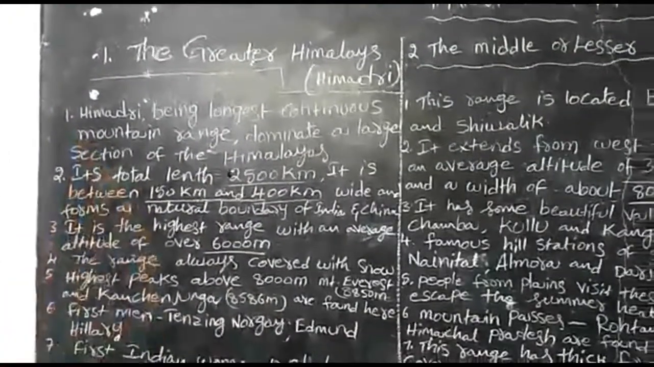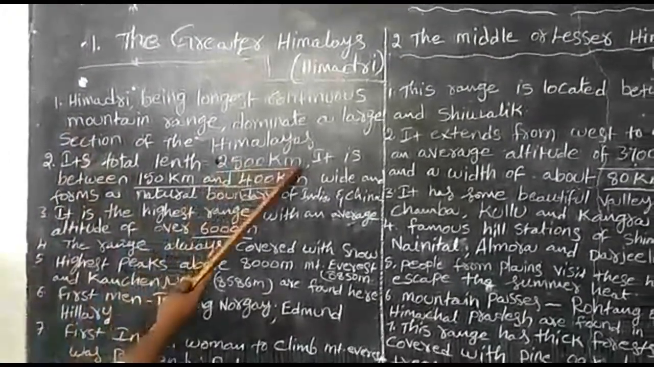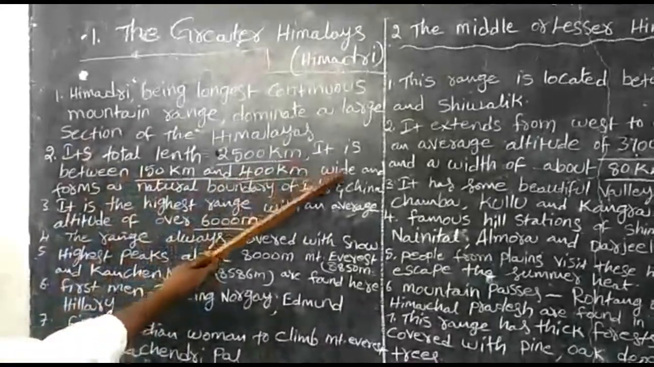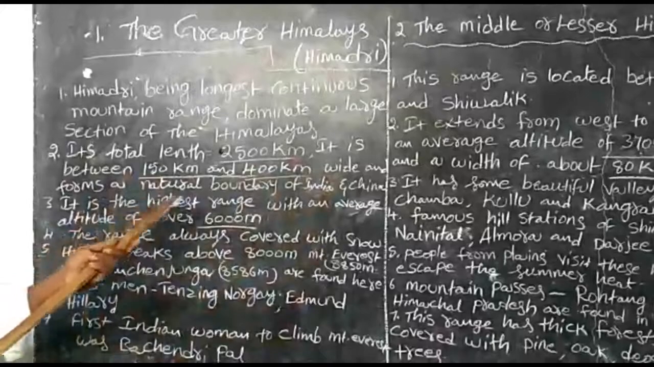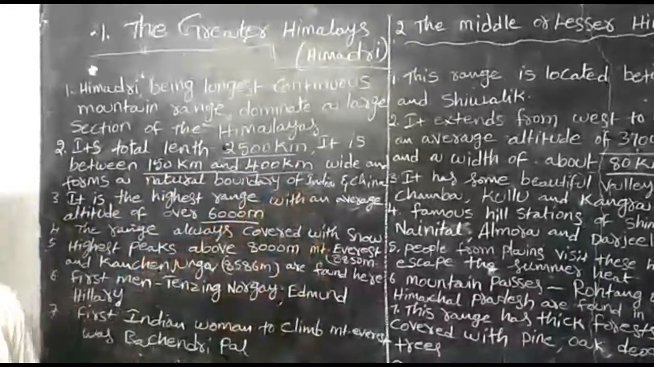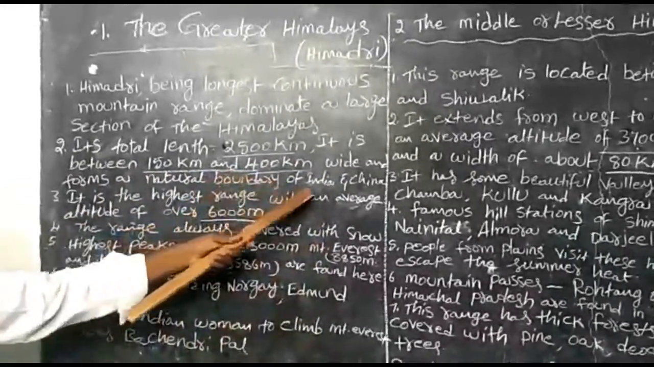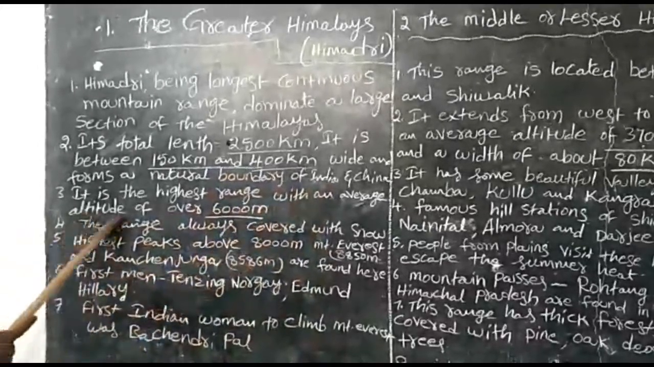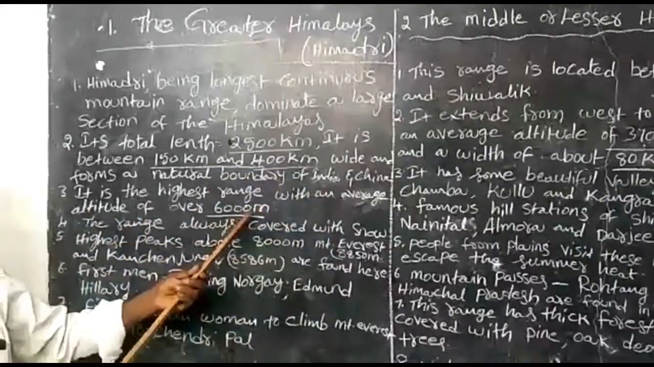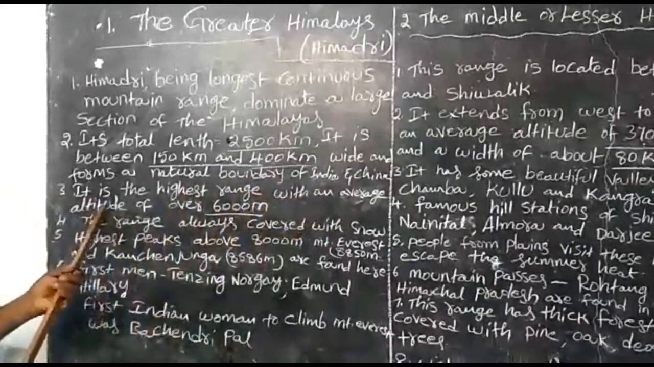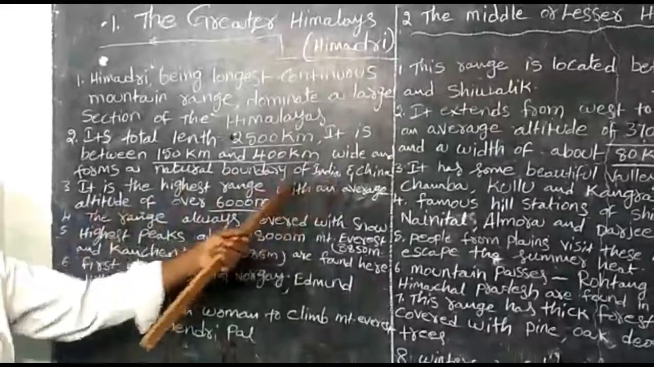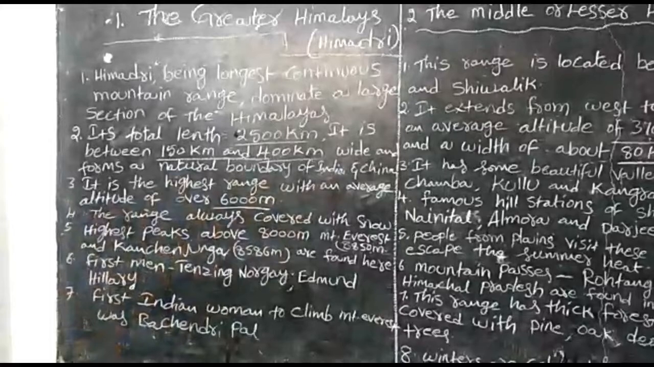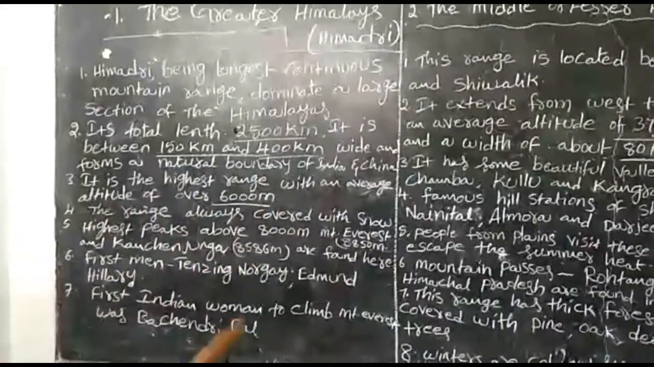Its total length is how much? 2,500 kilometers is its total length. It is between 150 kilometers and 400 kilometers wide. And it forms a natural boundary between India and China. Next, it is the highest range with an average altitude of over 6,000 meters. Altitude means height. The range is always covered with snow throughout the year.